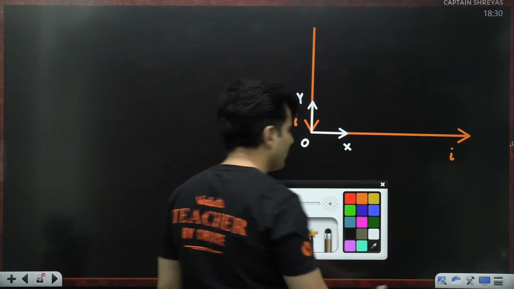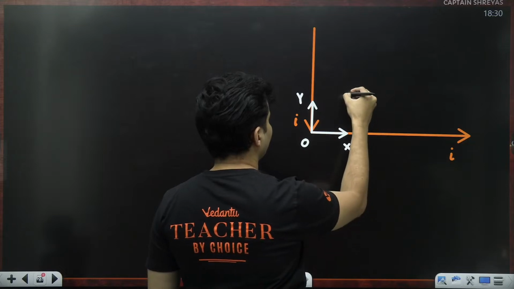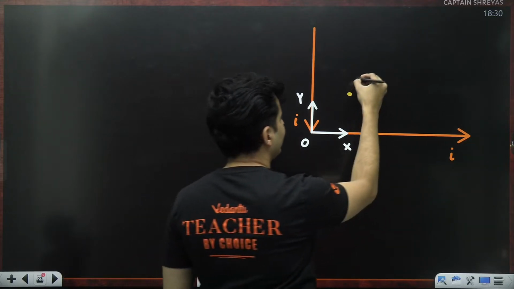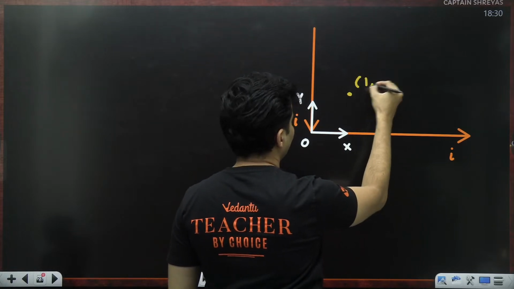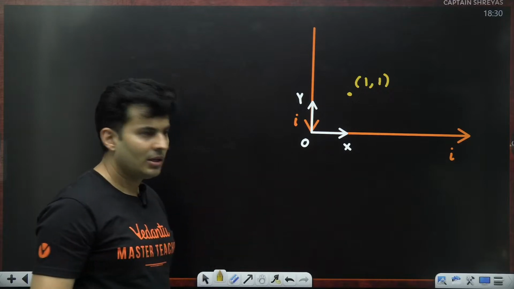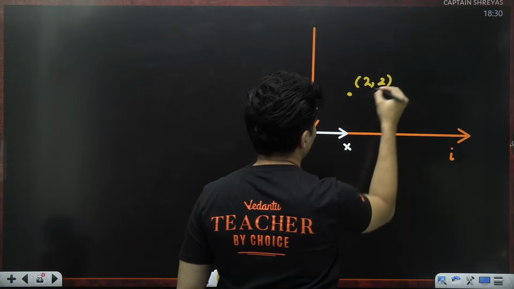Now you are basically choosing a point somewhere over here, and that point has the coordinates of 1, 1, or let's say we can take it 2, 2 also, no issues, 2, 2.